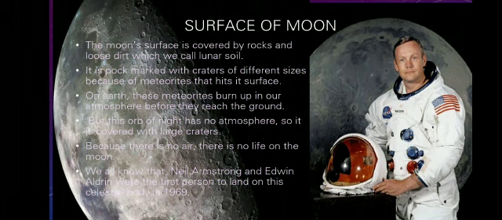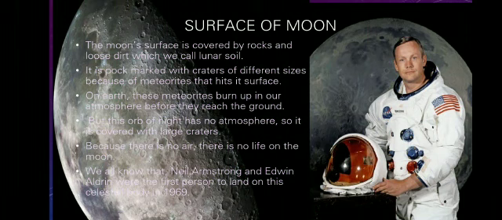It is pockmarked with craters of different sizes because of the meteors that hit its surface. On Earth, these meteorites burn up in our atmosphere before they reach the ground. But the moon has no atmosphere, so large craters are observed on its surface.